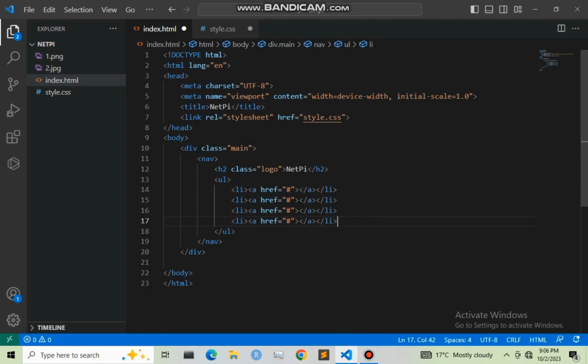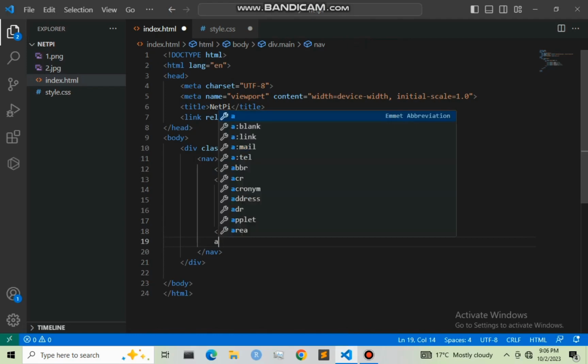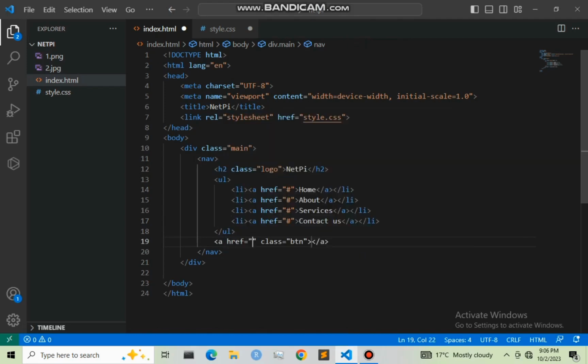So right here I'm going to write as home, then next I'm going to give it as about, and then I'm going to give it as services. Sorry for the spelling, services. And lastly I'm going to give as contact us. So after this, after nav, right after the list, I'm going also to give another anchor tag with the class btn, and right here I'm going to give it as subscribe to our newsletter, that is subscribe.